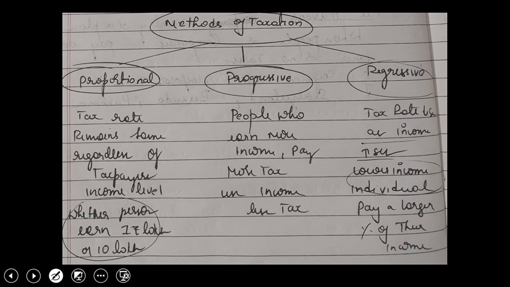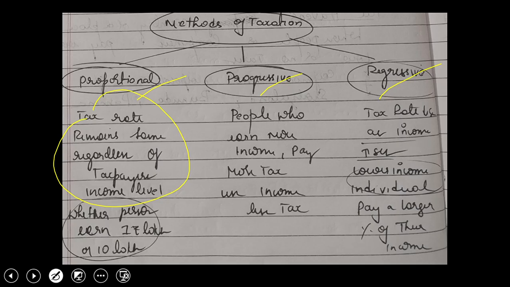Now, what are the methods of taxation? We have proportional, progressive, and regressive. Now, what is proportional? Here the tax rate remains the same for all. Either you are earning 1 lakh rupees per year or 30,000 per year, but the tax levied upon everybody is the same. So that comes under proportional.